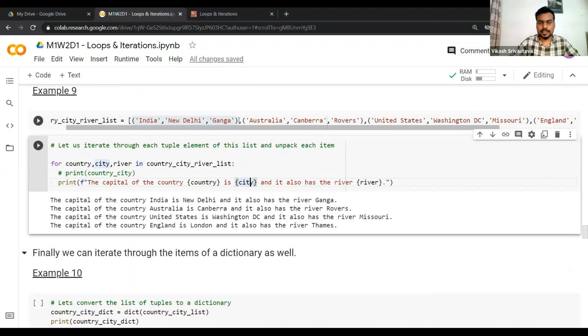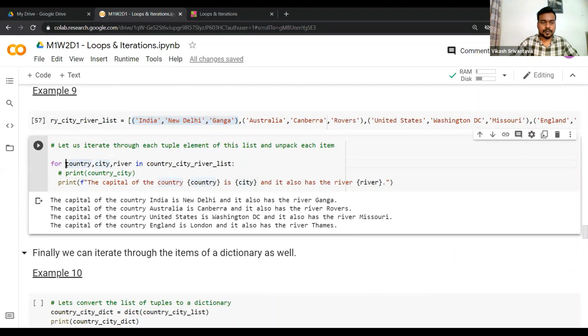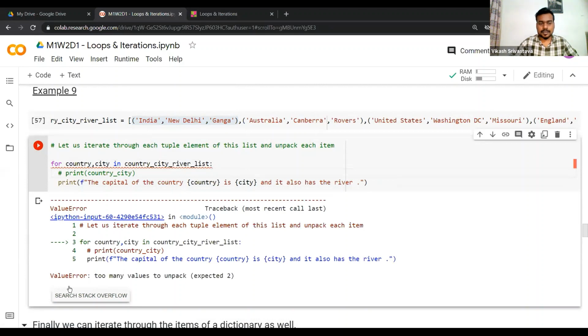So here, each tuple encountered during each iteration has three elements. That's why we need to provide three iterators, right? So let's say I just provide country, city, and skip the third one. What should happen? It will throw an error. This error is called value error: too many values to unpack.